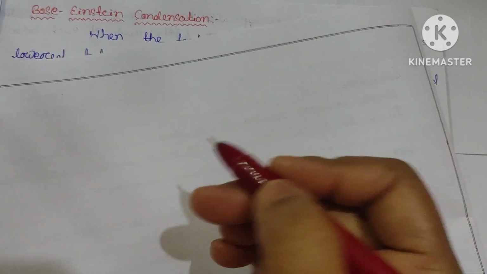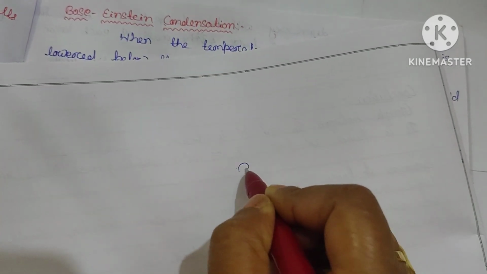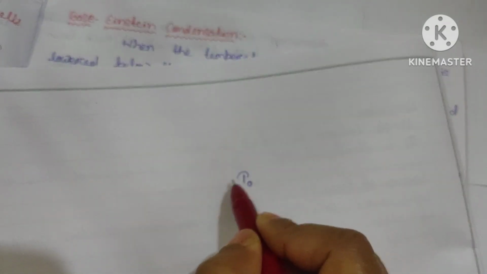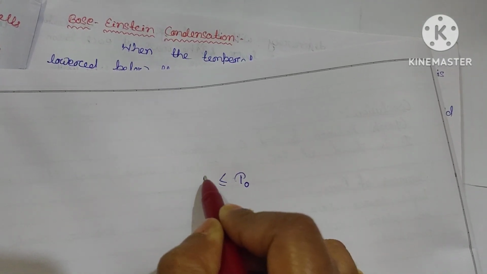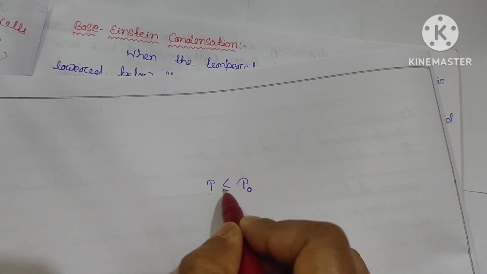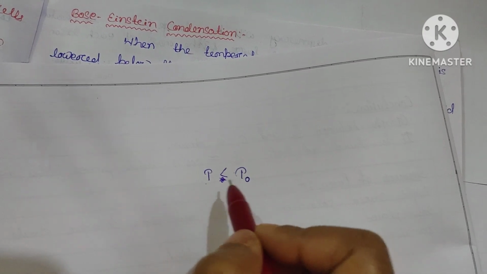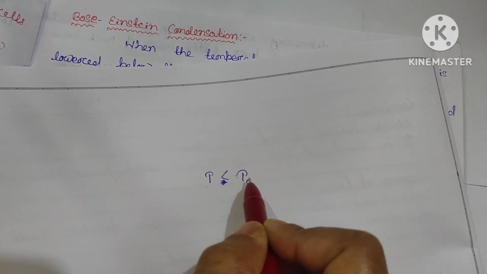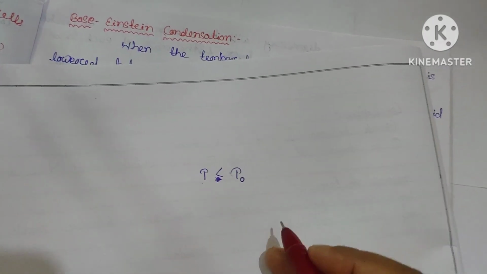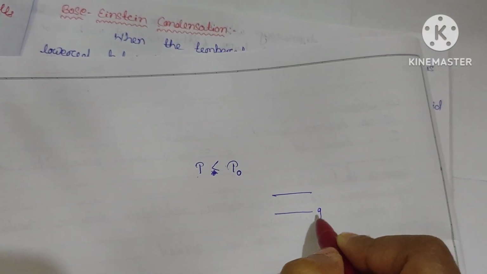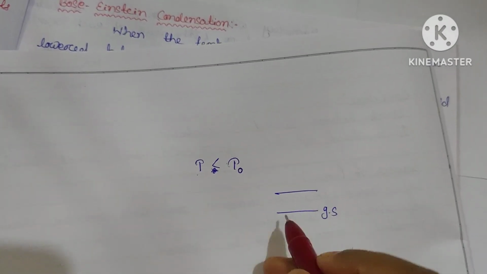So let us see, I will tell in detail what the critical temperature is. Before that, suppose this is my critical temperature T0, which is maximum. Below this temperature, suppose this is small t, less than T0. At this temperature, just below the critical temperature, suppose this is my ground state, my ground state energy level.